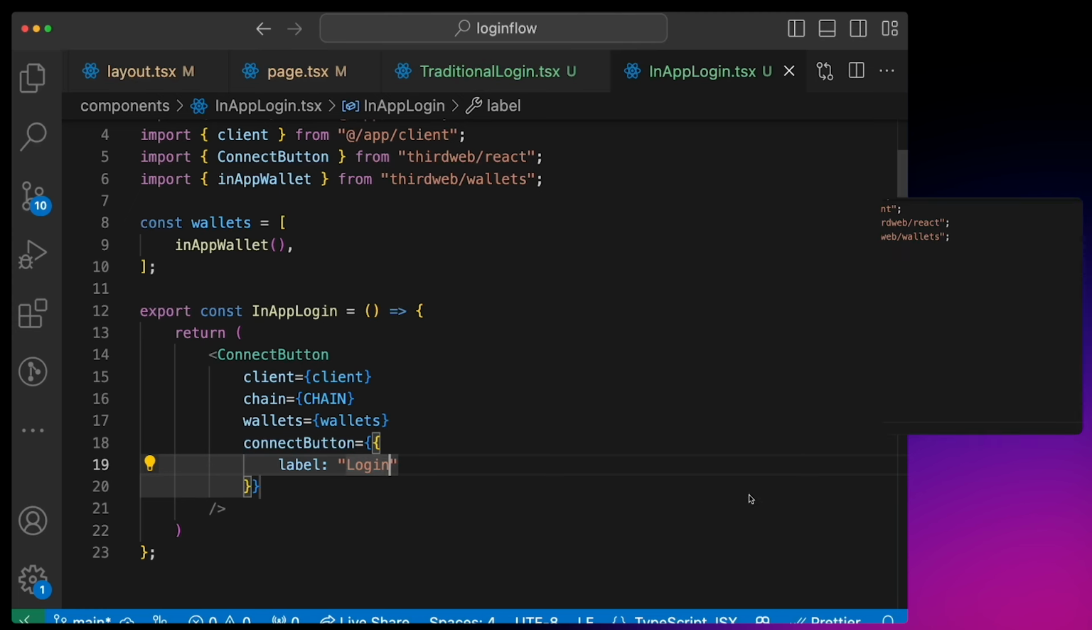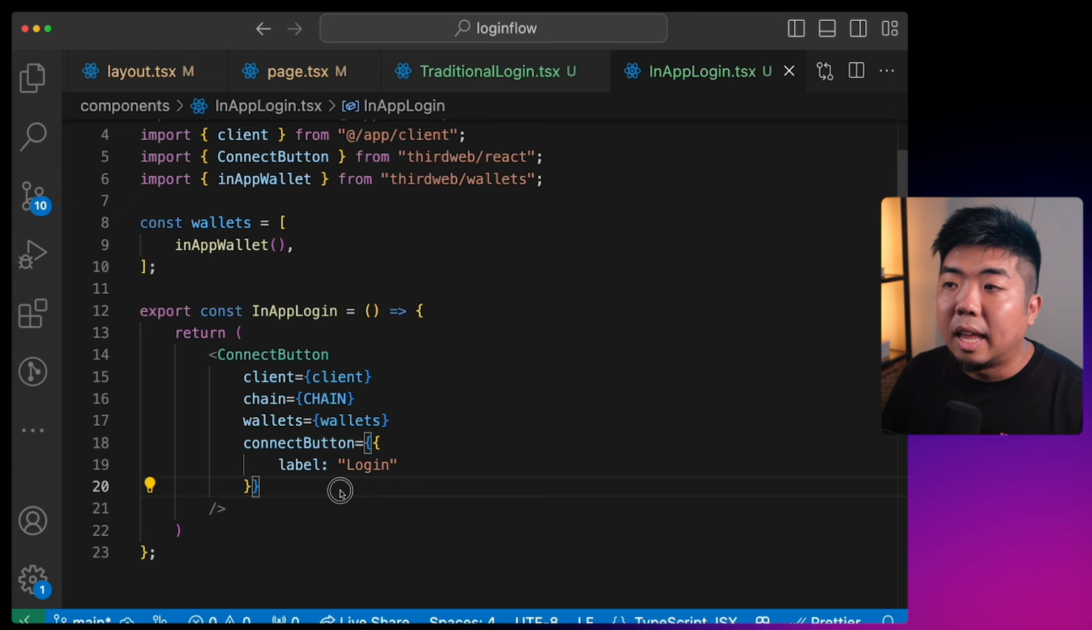And that's how easy it is to implement in-app wallets into your application using thirdweb. Again, all we need to do is specify that we want in-app wallets, and we can even customize the button, like the button label and everything, to something like a login, and make that UI and user experience for the user.